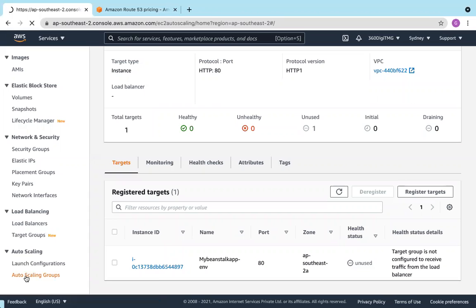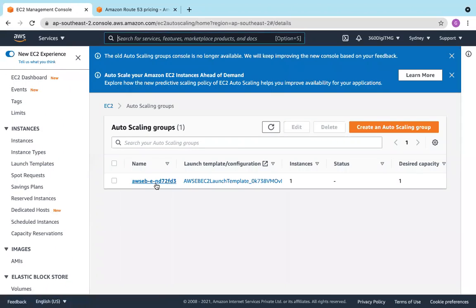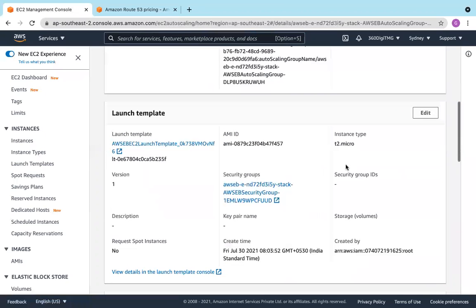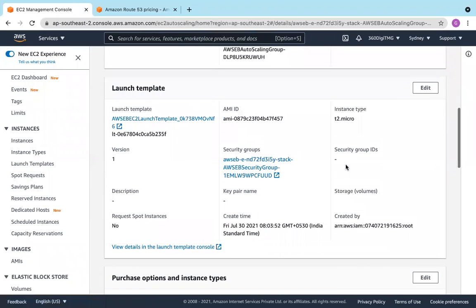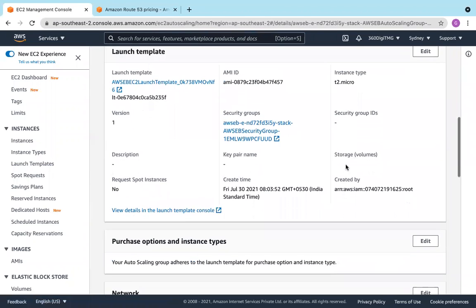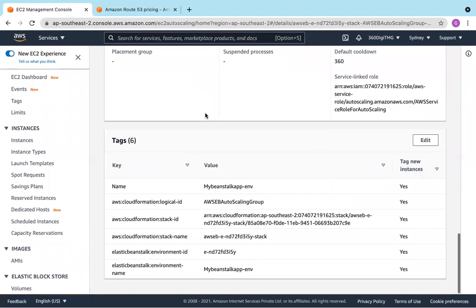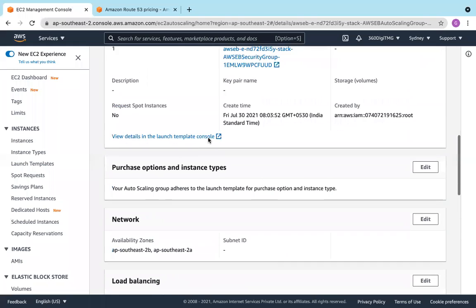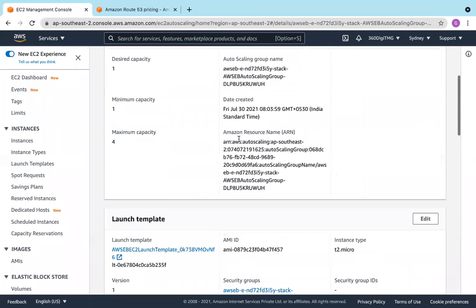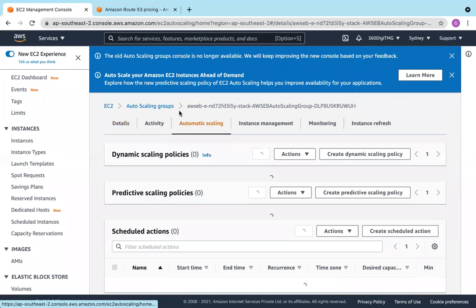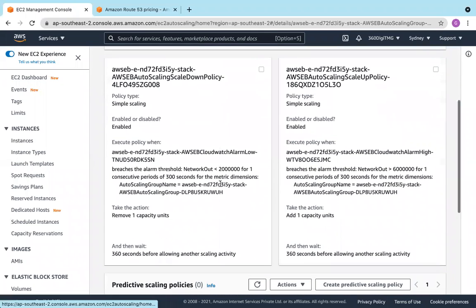Let us also check auto scaling. It will also create an auto scaling group too. See, one auto scaling group, and if you go and check the auto scaling group, it has attached the load balancer to the auto scaling group, right? These are tags, and then security group. Let's go and check automatic scaling policies. There are two policies: scale down policy and scale up policy.